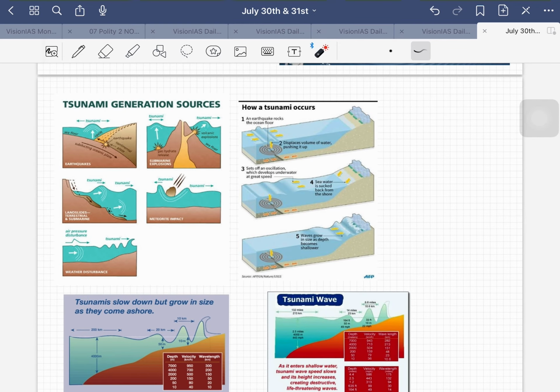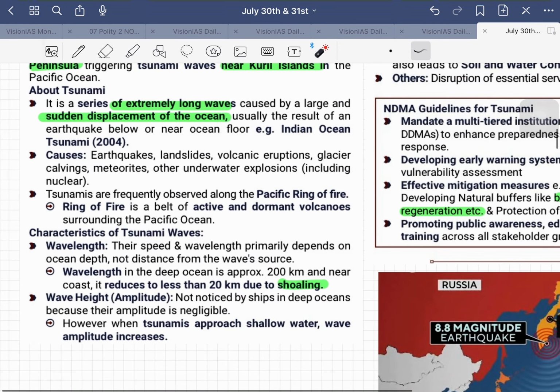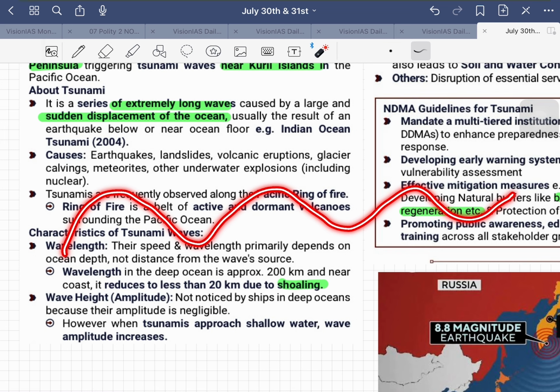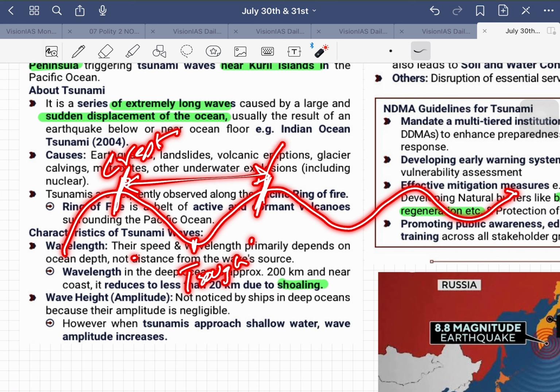Next, let us see the characteristics of tsunami waves. One is wavelength, the other one is wave height. Both you need to understand. What is wavelength? The tsunami will move in this direction, right? So waves will be like that. But initially the wavelength will be very long. How do you define wavelength? This is the crest, the topmost part of a wave, and the bottom part is a trough. The distance between one crest to the crest of the next consecutive wave is nothing but wavelength. And how much height it has risen, that is the amplitude.